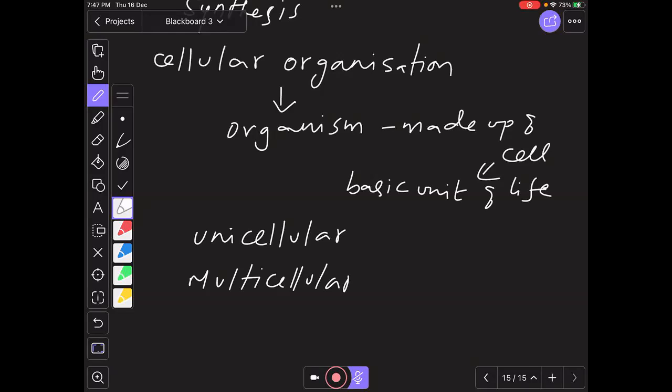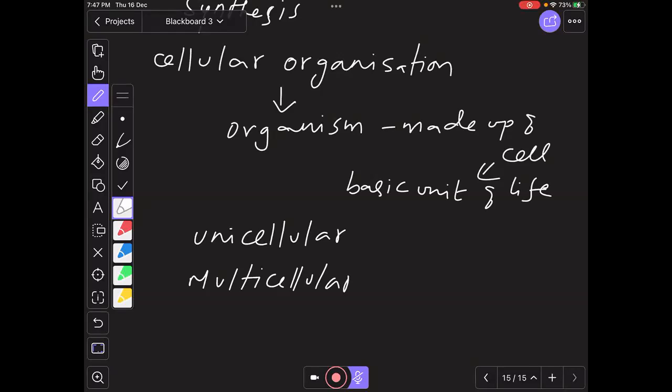Even though we are made up of many cells, the same functions are happening in the unicellular organism also. So the cell is called the structural and functional unit of life. That is what we talk about as cellular organization.